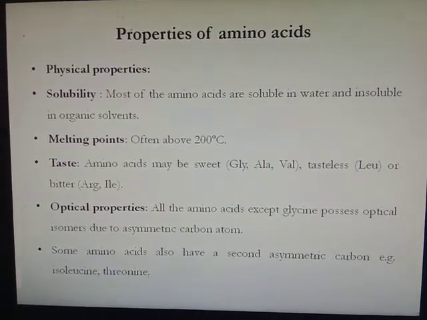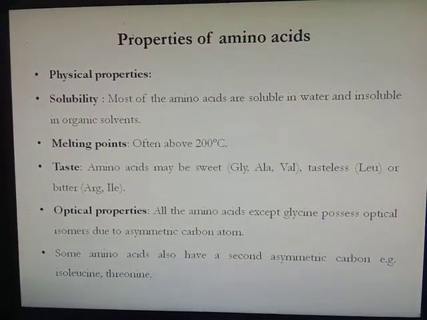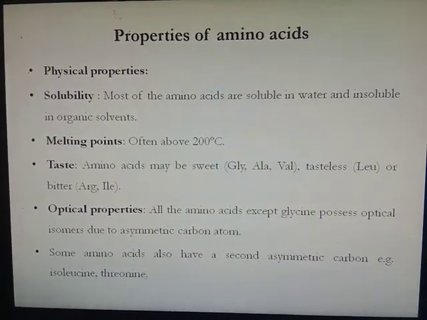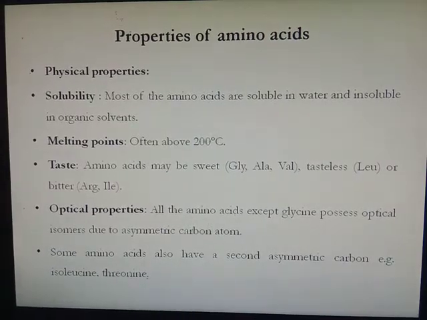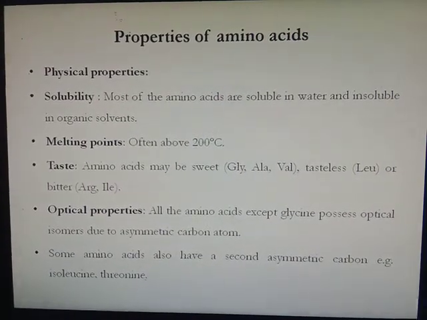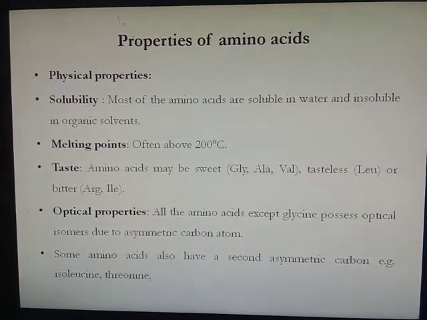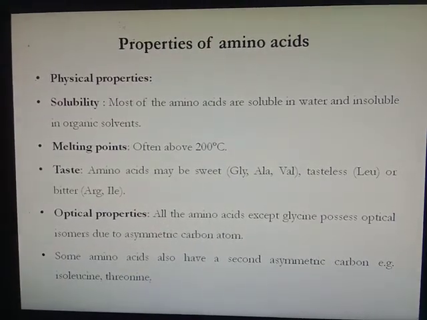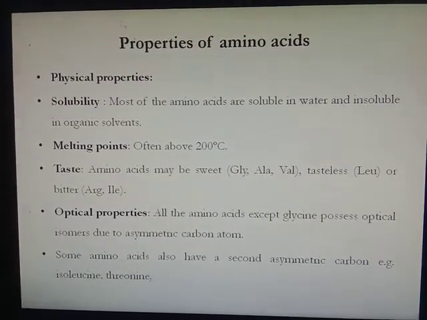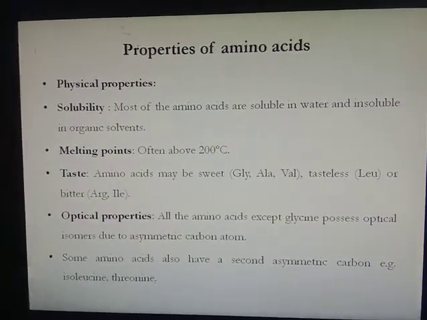First is physical properties. In physical properties, first is solubility. Most of the amino acids are soluble in water, but they are insoluble in organic solvents. The melting point of amino acids is about 200 degrees Celsius. The taste of amino acids varies with the different amino acids.